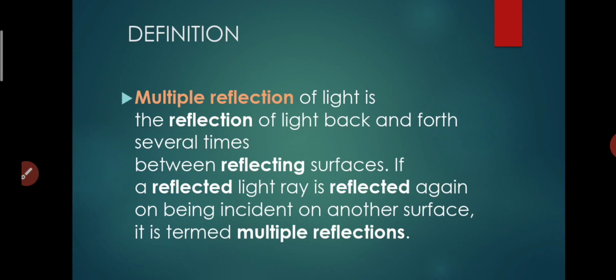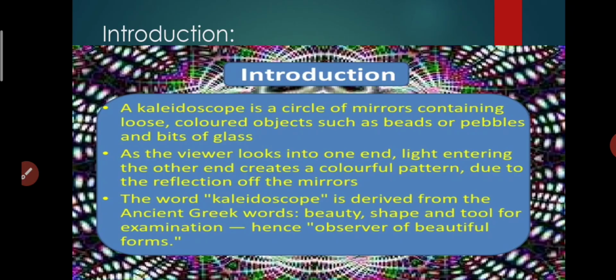If a reflected light ray is reflected again on being incident on another surface, it is known as multiple reflection. Understand, the word multiple is there. It means that so many reflections happen in the mirrors, by which we can see so many images. Now the next one is the last topic, that is the kaleidoscope.